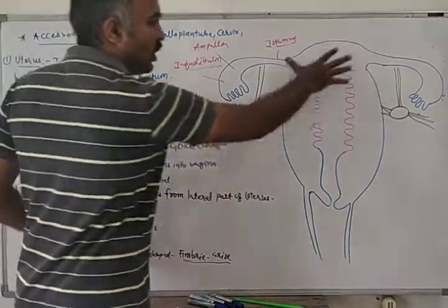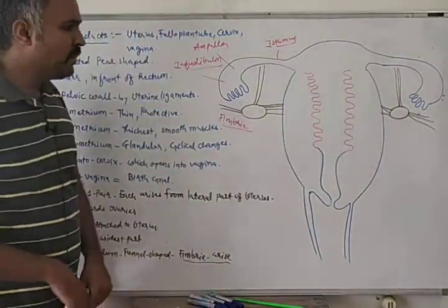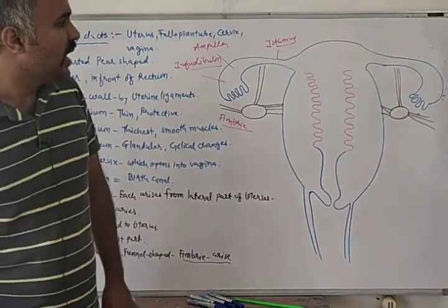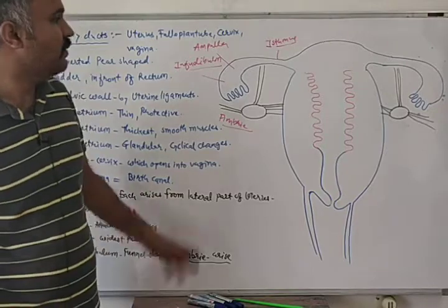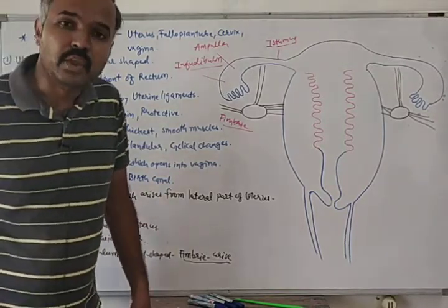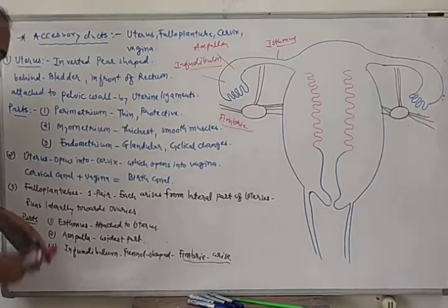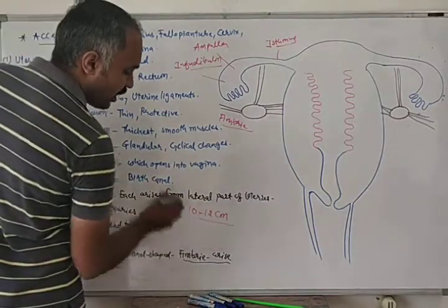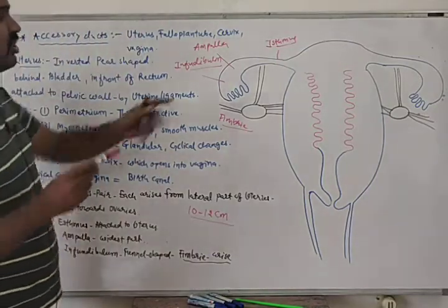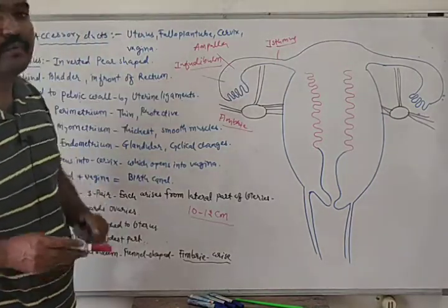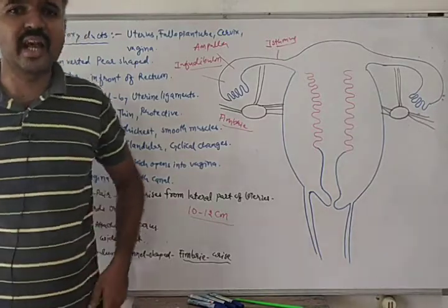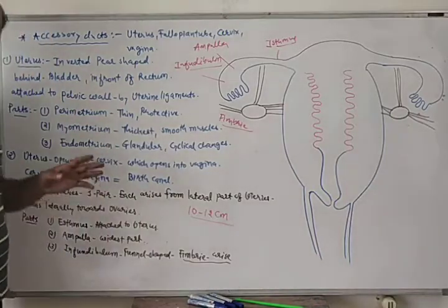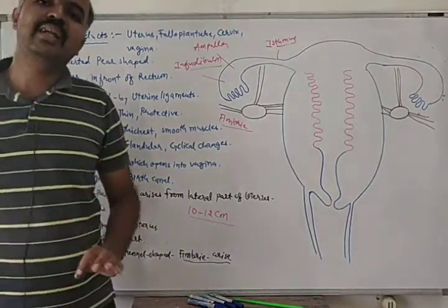And this is uterus, which is inverted pear shaped, and it has 3 parts: perimetrium, myometrium and endometrium. Then we have talked about cervix and vagina, and also fallopian tube. The length of the fallopian tube is 10 to 12 centimeters. It has 3 parts: isthmus, ampulla and infundibulum. From infundibulum, finger-like projections arise which are known as fimbri. So this is all about accessory ducts of the female reproductive tract.